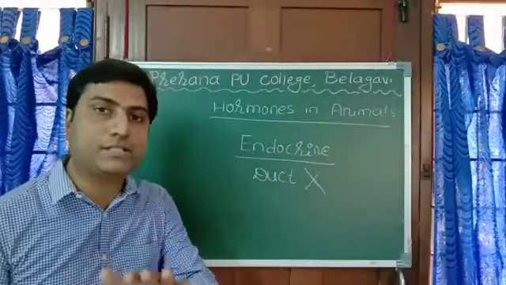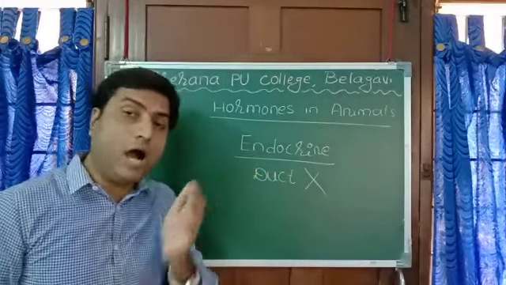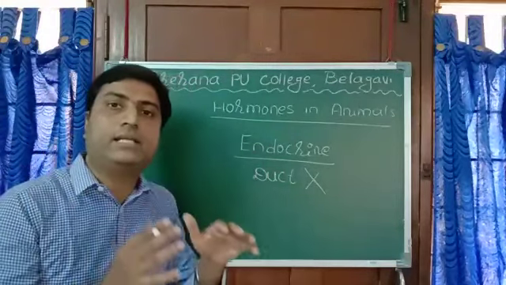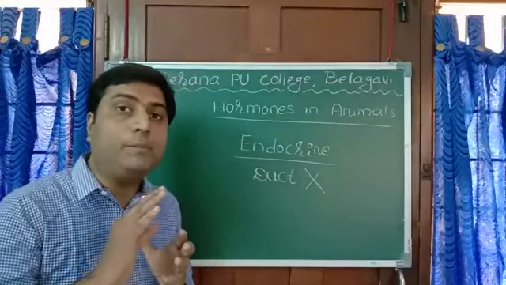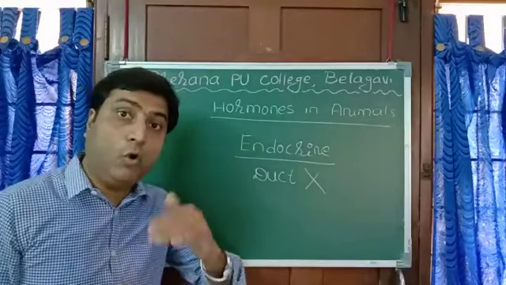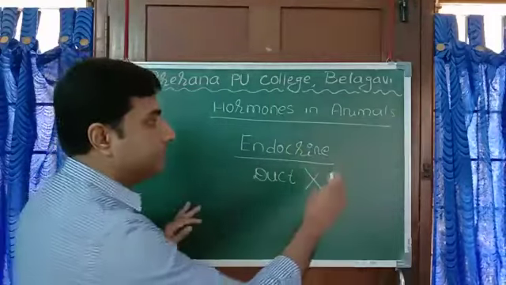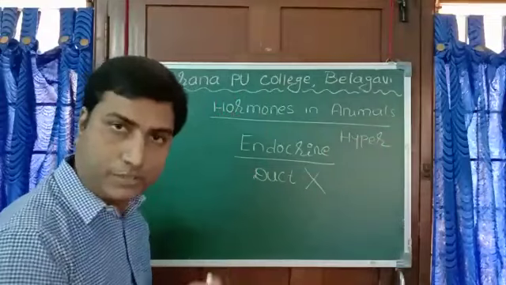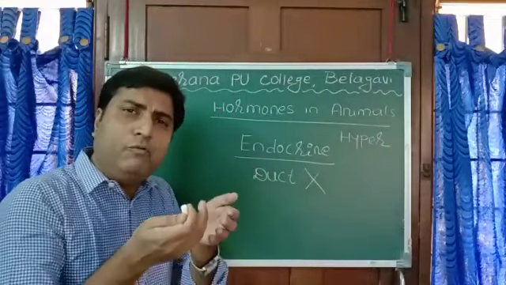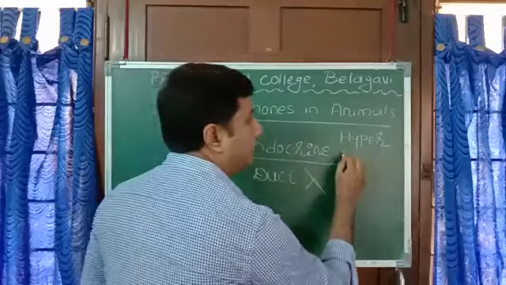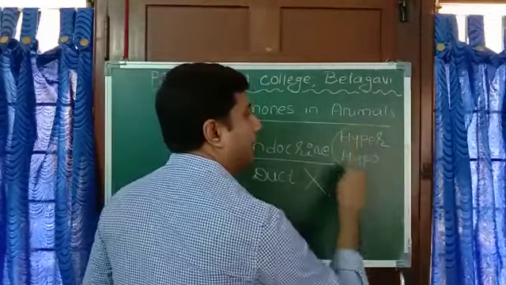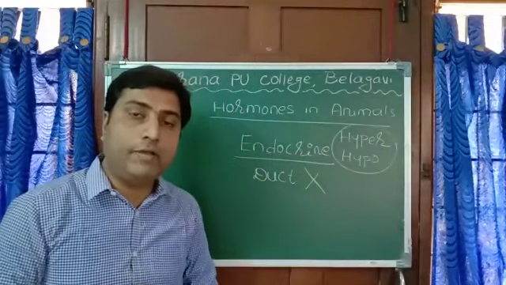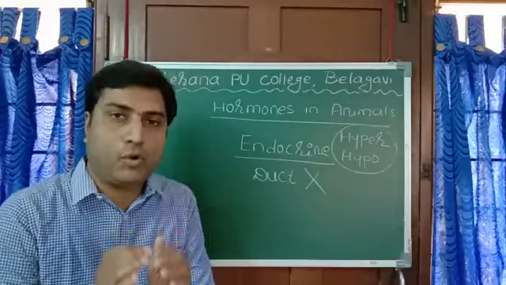They are chemical messengers. Now, these hormones should not be released in excess quantity, and they should not be released in very less quantity. They should be released in optimum quantity. Over secretion is called hypersecretion, and secretion in very less quantity is called hyposecretion. Hyper and hypo, both of them are problematic to our body. So always it should be released in proper quantity.